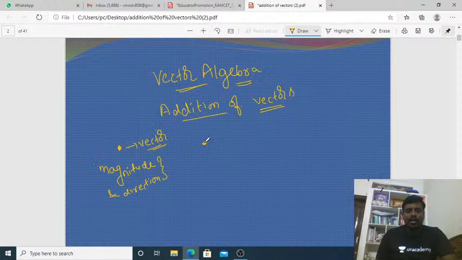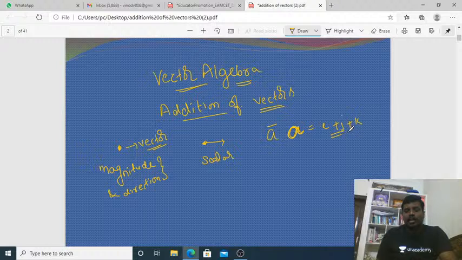A quantity having only magnitude and no direction is a scalar. Every scalar has only magnitude, there is no direction. Now vectors should be written with thick letters or a bar. For example, a bar equals i plus j plus k.